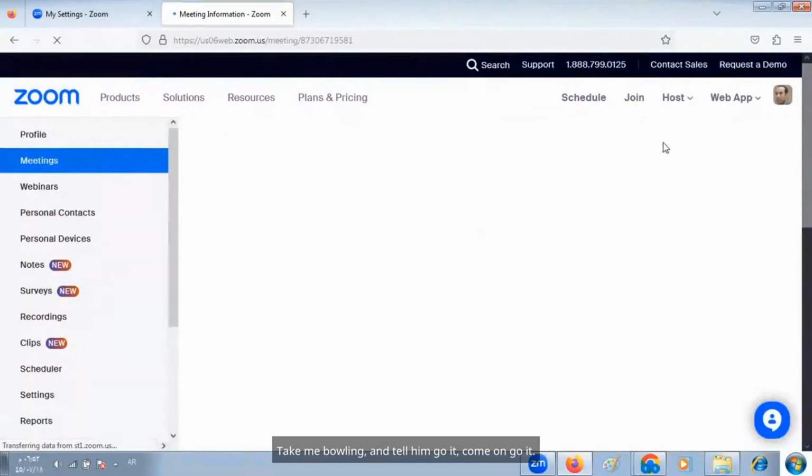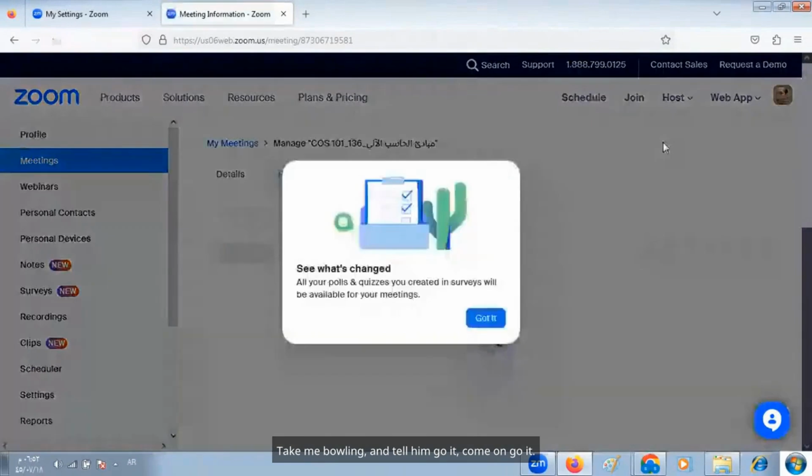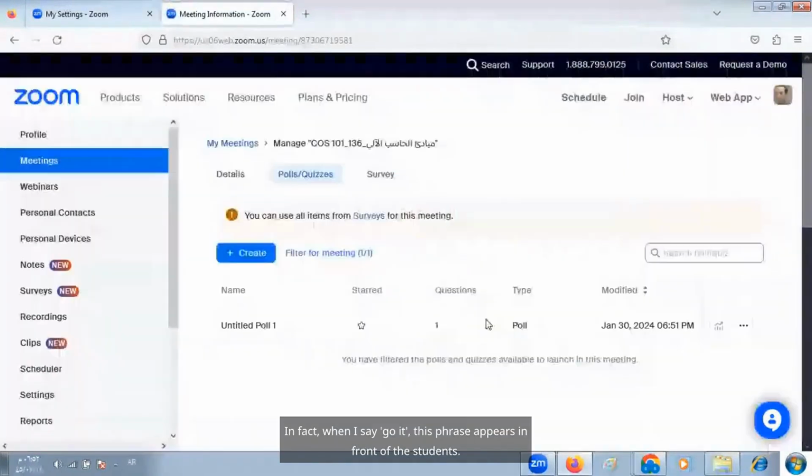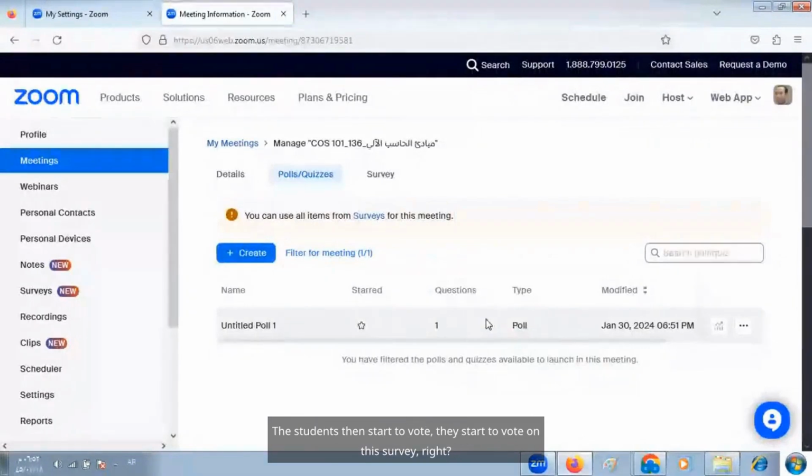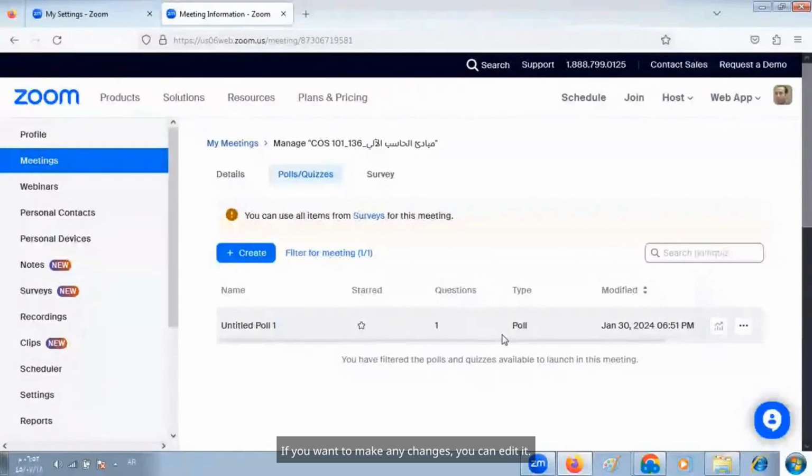I tell them to go. In fact, when I say go, this phrase appears in front of the students. The students then start to vote. They start to vote on this survey, right? If you want to make any changes, you can edit it. So the survey I created, what form does it take?